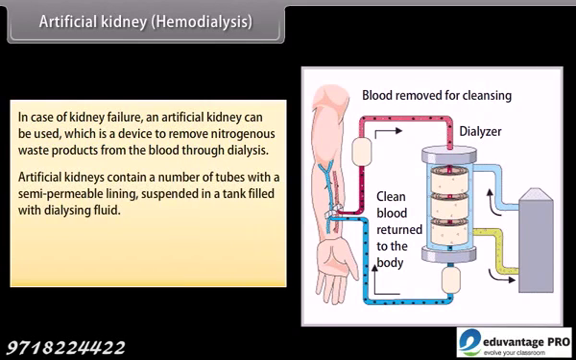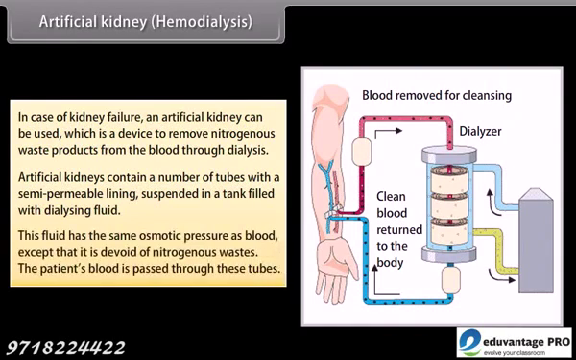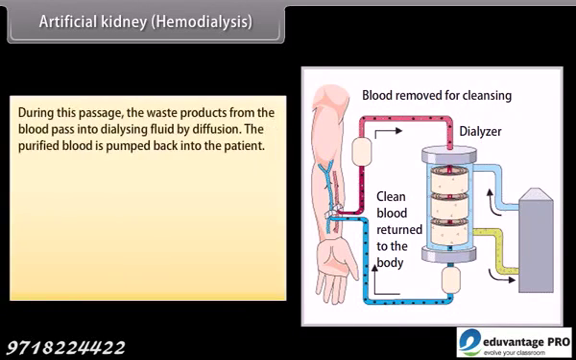Artificial kidneys contain a number of tubes with a semi-permeable lining suspended in a tank filled with dialysing fluid. This fluid has the same osmotic pressure as blood, except that it is devoid of nitrogenous wastes. The patient's blood is passed through these tubes. During this passage, the waste products from the blood pass into dialysing fluid by diffusion. The purified blood is pumped back into the patient.